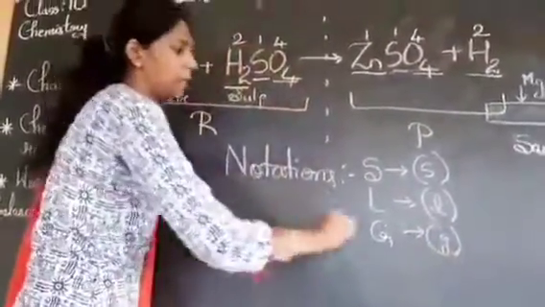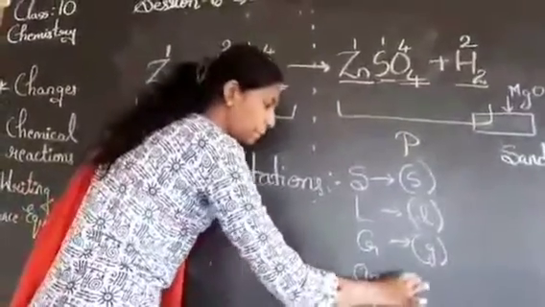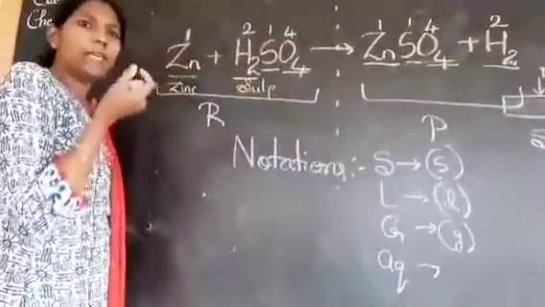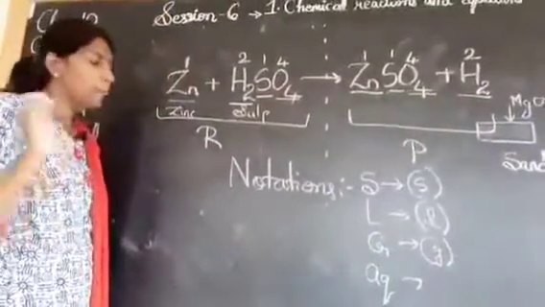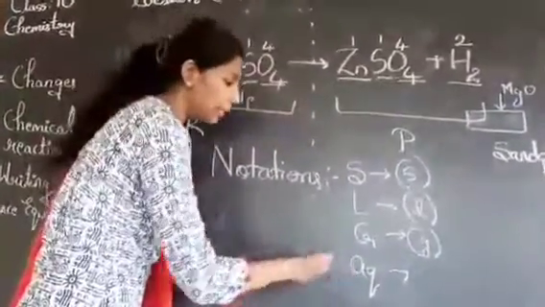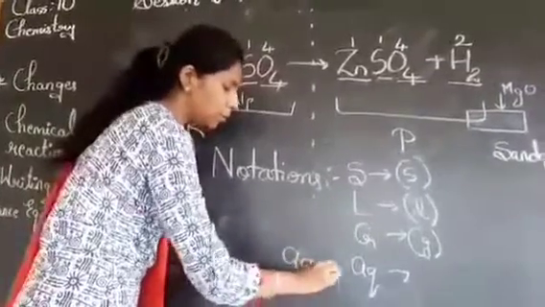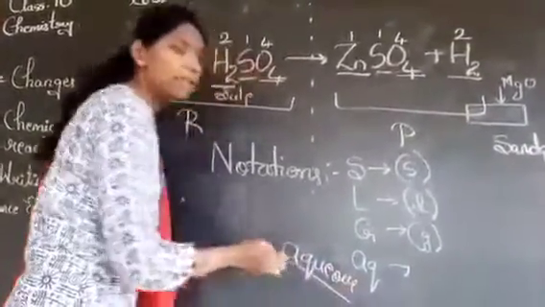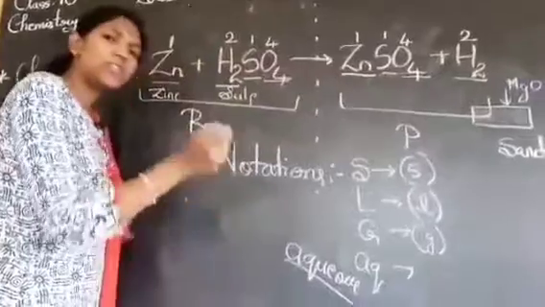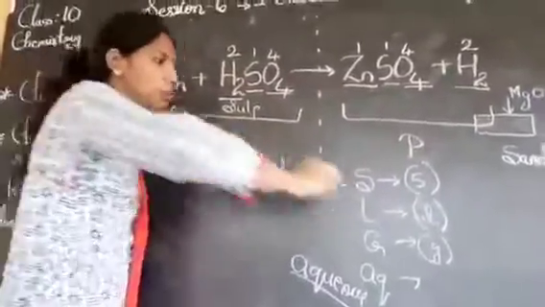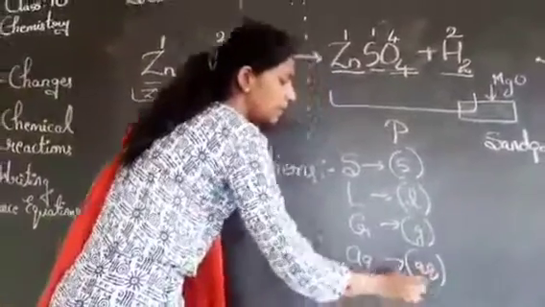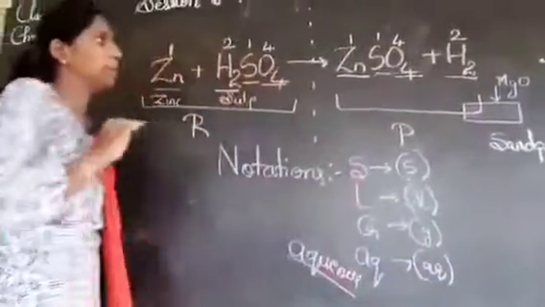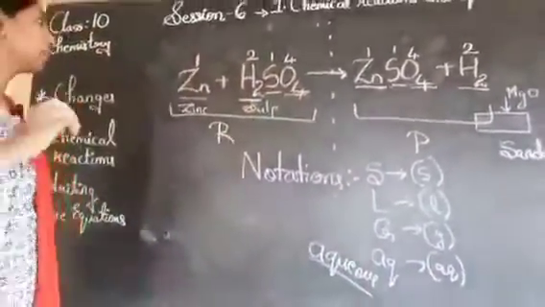If it is in water, for example any of the chemicals are diluted or any of the chemical is added into water, that means it is in the aqueous form. This word means it is a salt or any liquid which is in water. So you will represent this aqueous as AQ. Let's complete this reaction now.